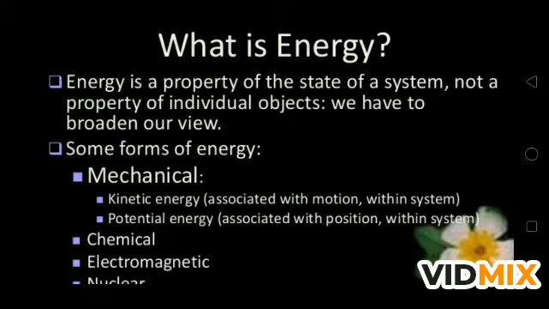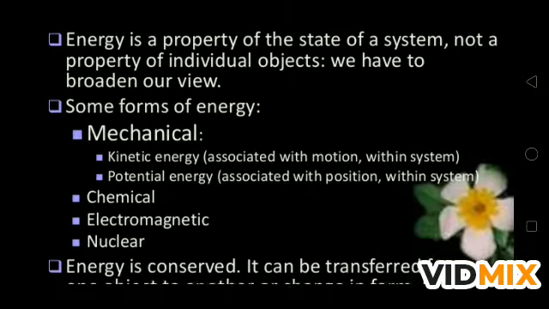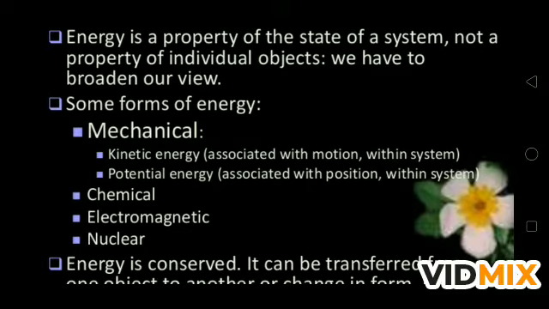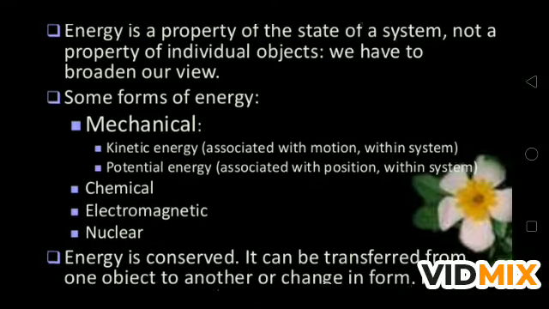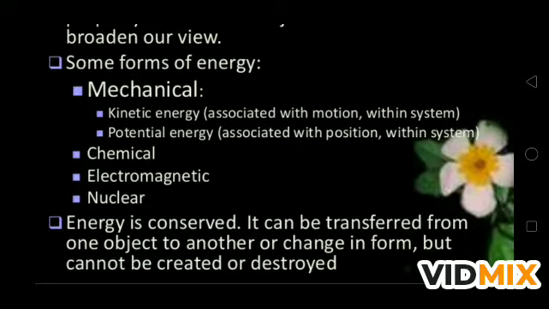So energy has different forms. The first is mechanical energy. Mechanical energy is the kinetic energy associated with the motion within a system, plus potential energy associated with the position within a system. Then there are chemical energy, electromagnetic energy, nuclear energy, light energy, sound energy. So many types of energy are there, and I think everyone knows the meaning of conservation of energy.